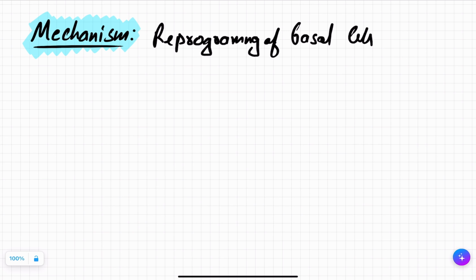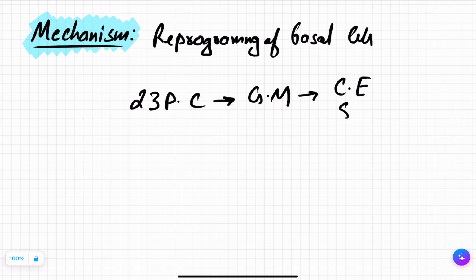See, we all were born with 23 pairs of chromosomes. All of the cells of your entire body except the gamete cells have the same genetic material. So this genetic material has the genes for your columnar epithelium, while also having the genes for squamous epithelium, non-keratinized squamous epithelium also.